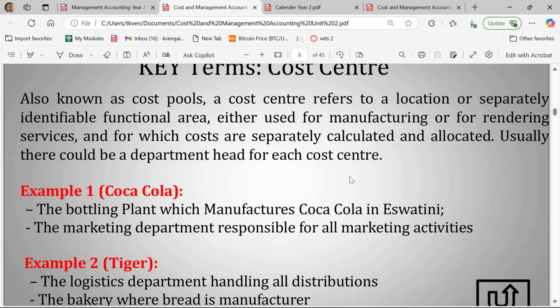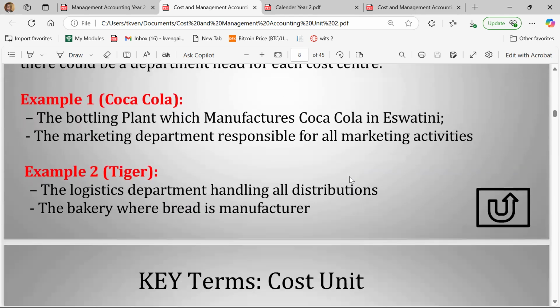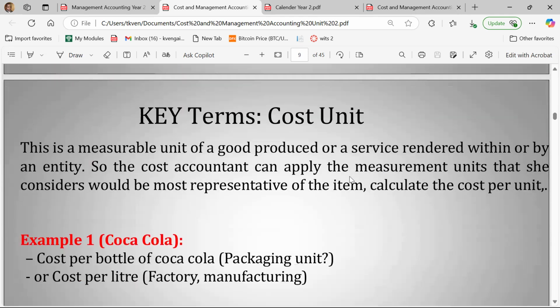We can have security costs for the head office for Coca-Cola that is in Joburg, which means the head office for Coca-Cola that is in Joburg becomes a cost center. Or if we say our stationery costs as a cost object, and I say the stationery cost of the marketing department, which means the marketing department becomes a cost center. If I say the stationery cost for the finance department, which means the finance department becomes a specific cost center within that organization. So anywhere you can trace the costs that are being faced within an organization can be regarded as a cost center.